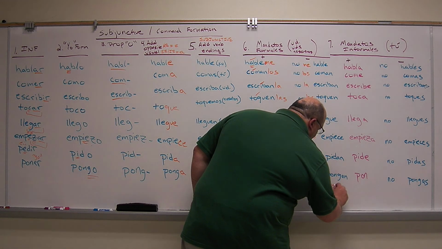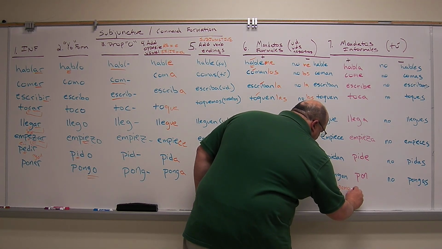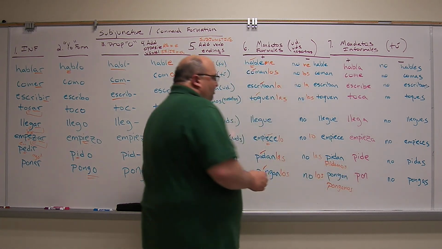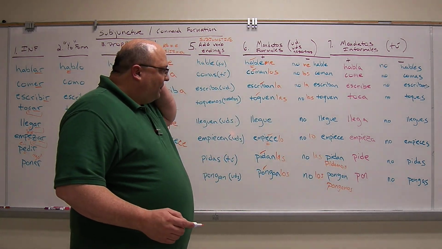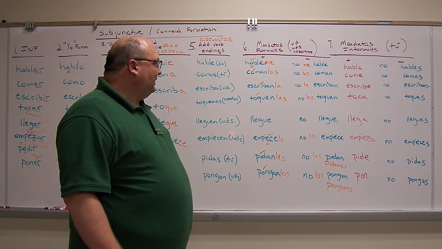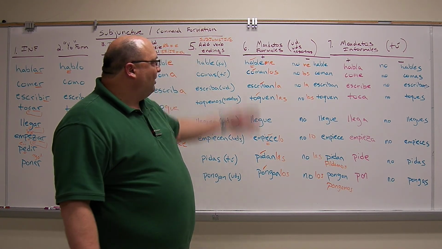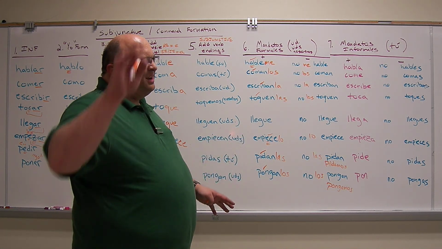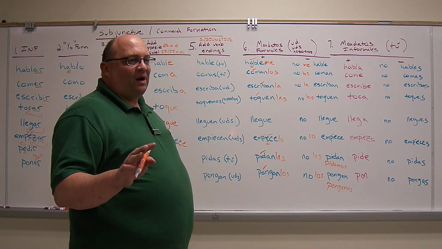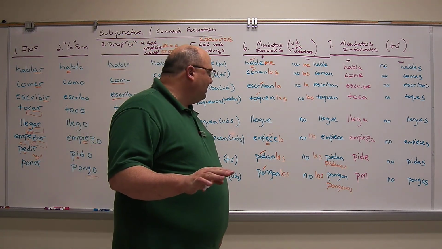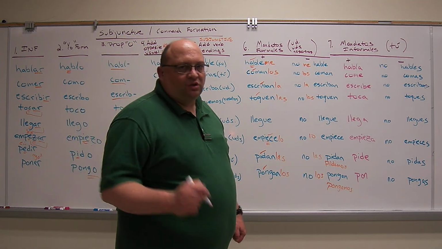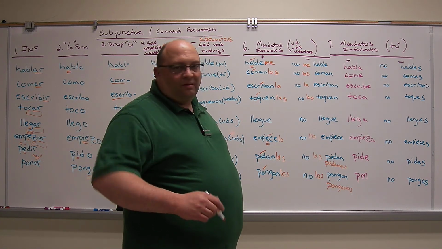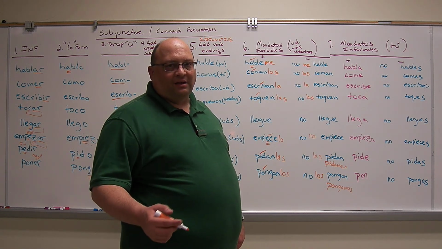It's pongamos. It's pidamos. Lleguemos, empecemos, toquemos, escribamos. There are a couple of different things we do with the nosotros, especially with IR verbs. You can look at the document to do that. It very rarely occurs. I'm not going to take the time to go into that. But the nosotros form is usually like, let's do something, okay? And we do it with ir in the irregular form, we use that one a lot.